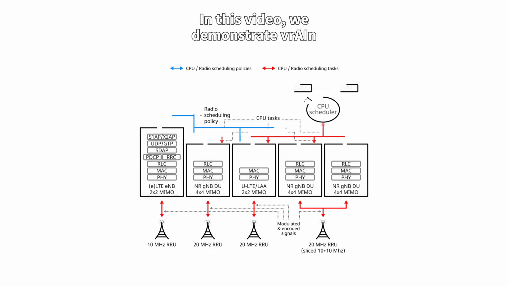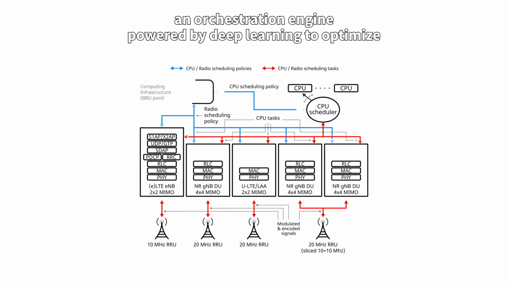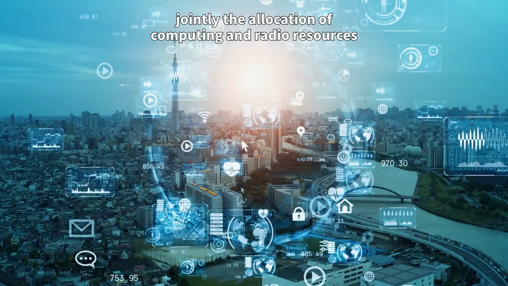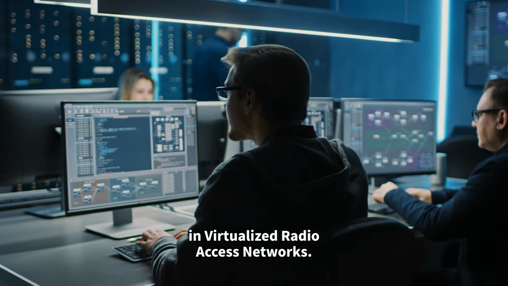In this video, we demonstrate vRAIN, an orchestration engine powered by deep learning to optimize jointly the allocation of computing and radio resources in virtualized radio access networks.